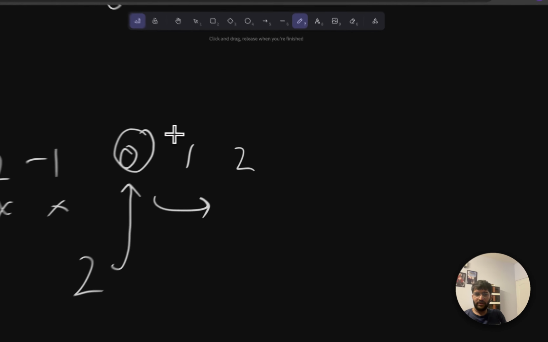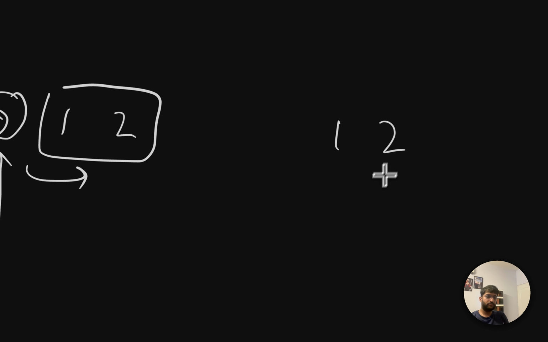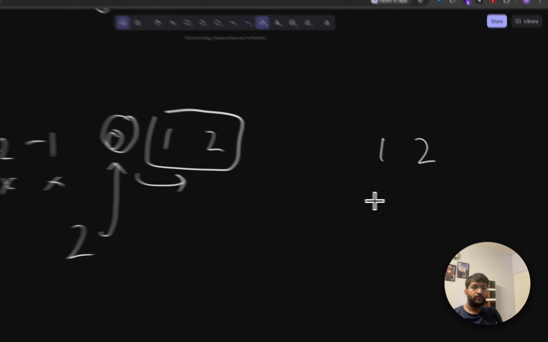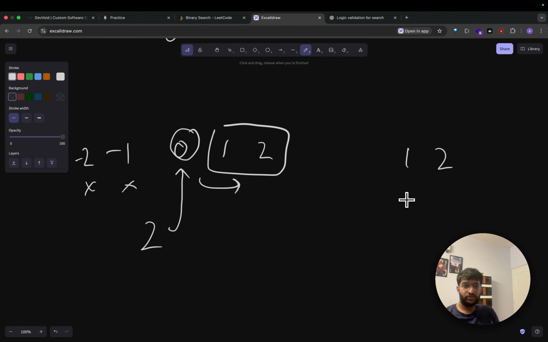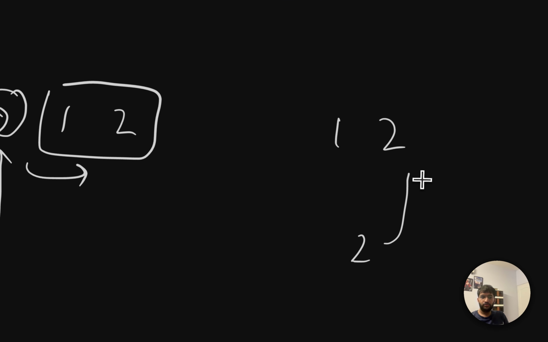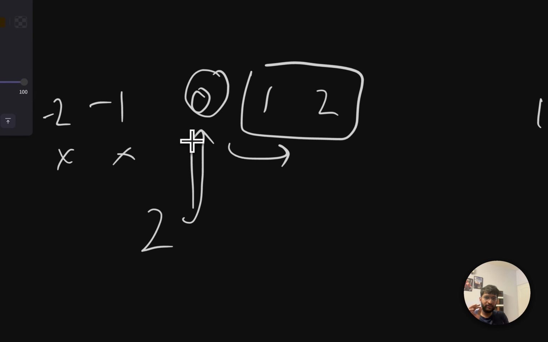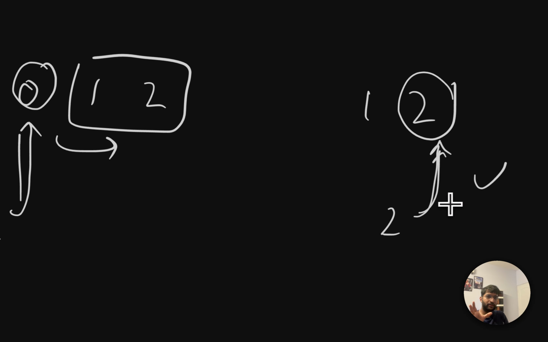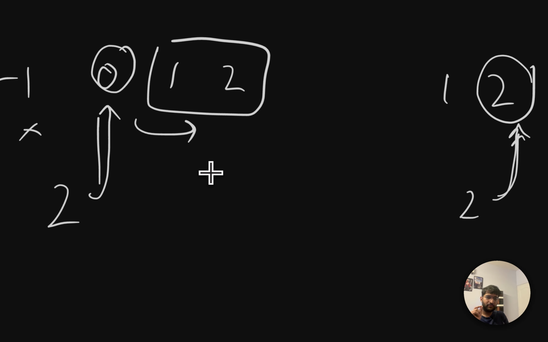Now we'll take the remaining part, 1 and 2. Now what we'll do is we will check again the middle of this, which in this case would be 2 itself, technically. I won't come to how and why, but for now it's 2 technically. And boom. Is it? Well, it is. So good to go. See, now instead of checking everything, I did only 2 checks. I checked the center value here and the center value here in the remaining one. Using those 2 checks, I got the answer: 2 is present, right?